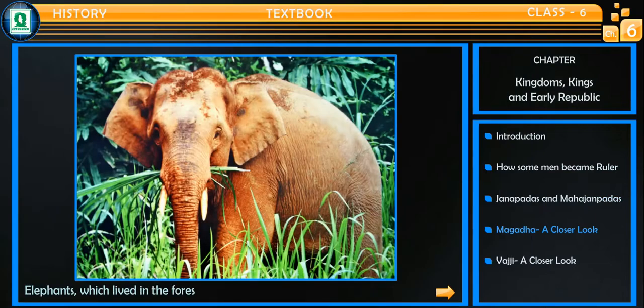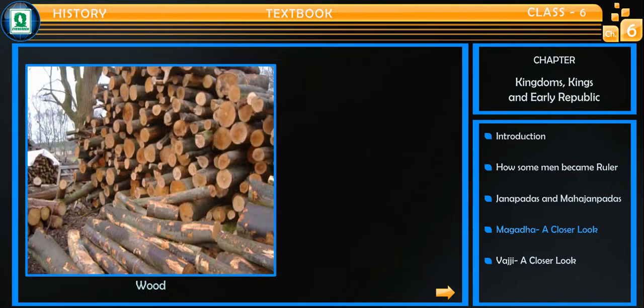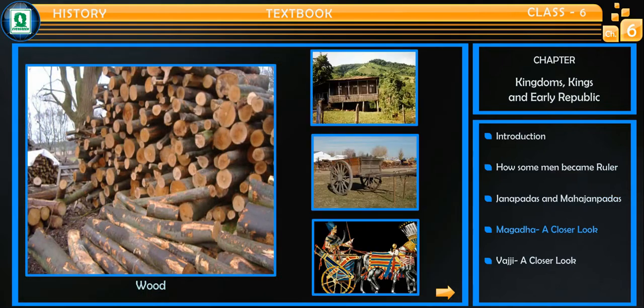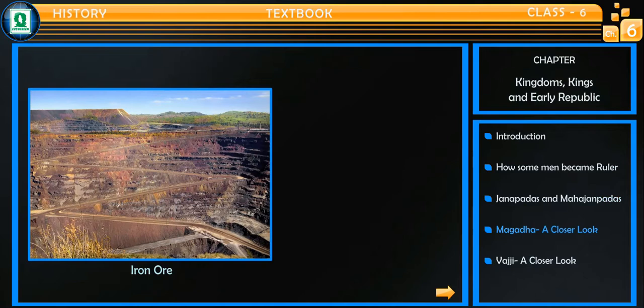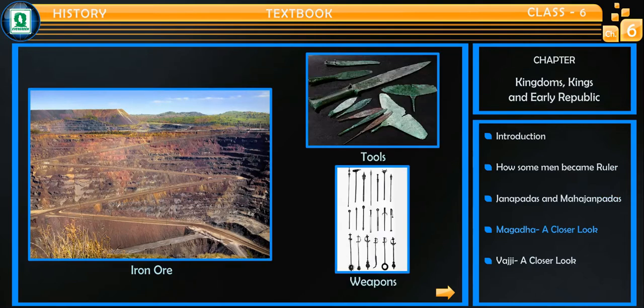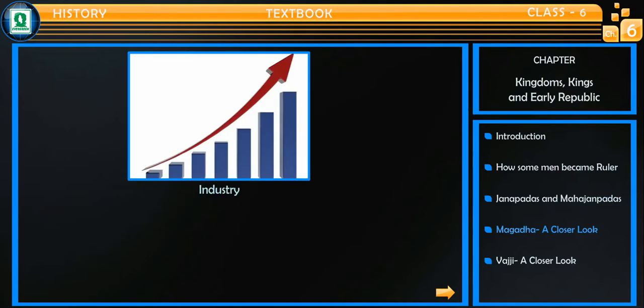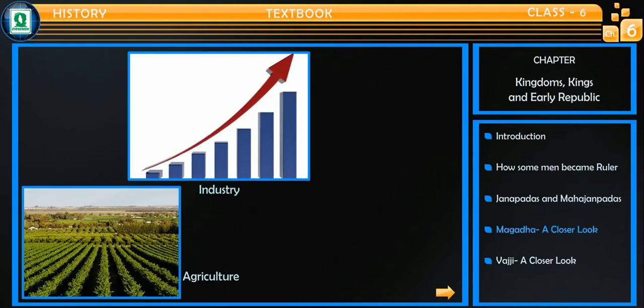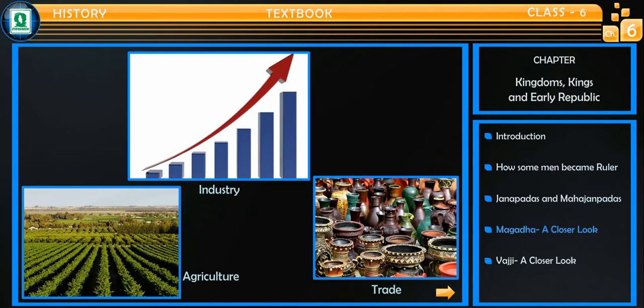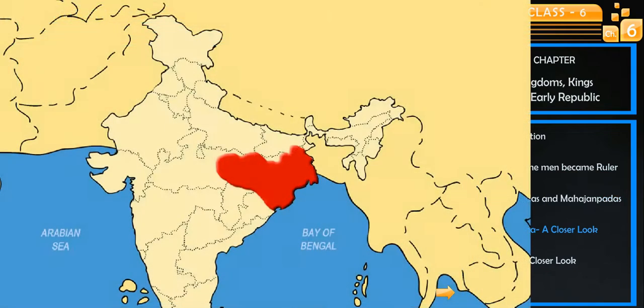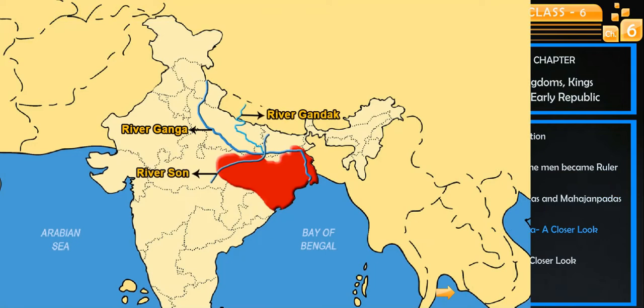Elephants which lived in the forest could be captured and trained for the army. Forests also provided wood for building houses, carts and chariots. The rich iron ore resources of Magad enabled its rulers to make tools and weapons of good quality. They helped in the growth of industry and agriculture, trade and commerce in Magad, and made it strong. Moreover, its control over the trade routes of the Ganges, Gandak and Son rivers could provide it substantial revenues.